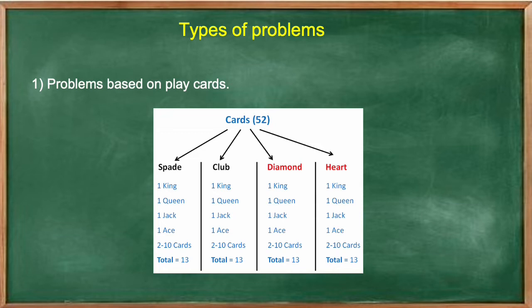Types of problems. Number 1, problems based on playing cards. So there are total 52 cards and there are 4 different types: spade, club, diamond and heart. And each of these types is having 13 cards in it.